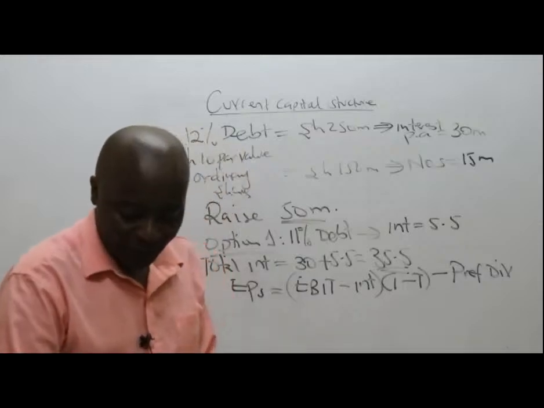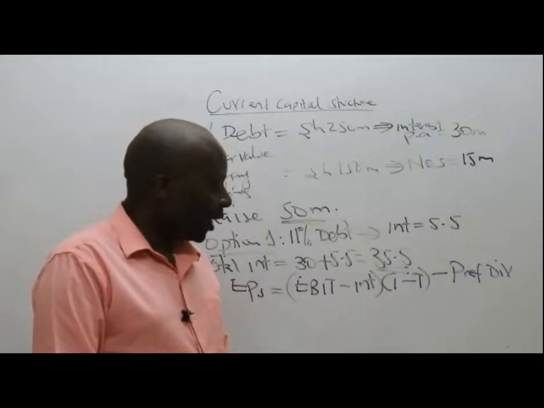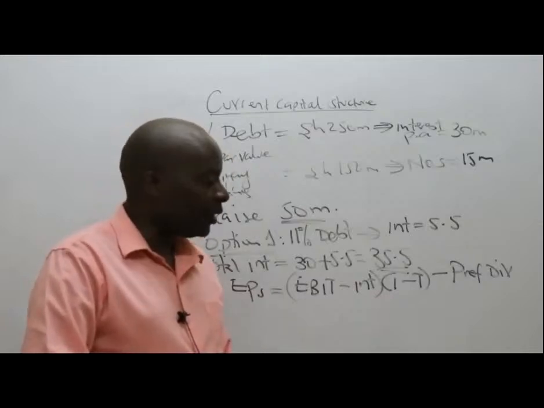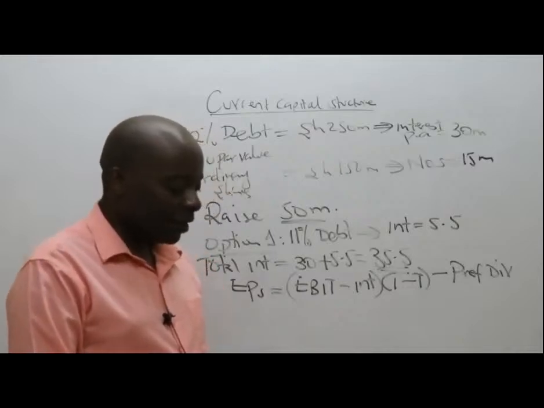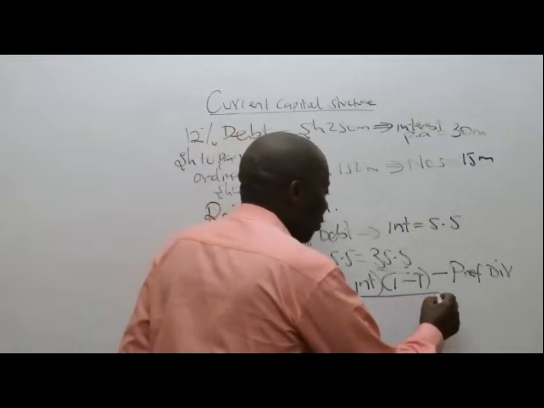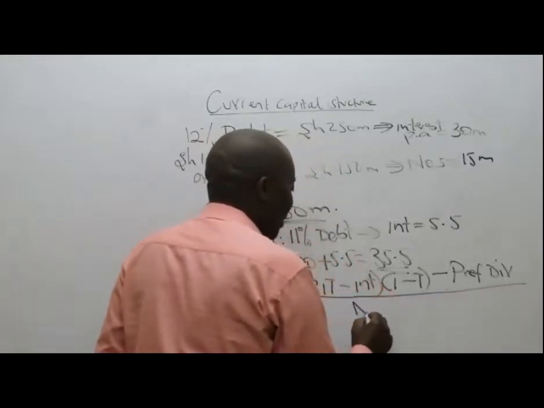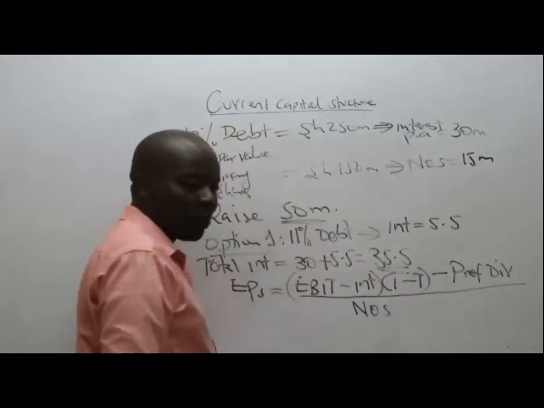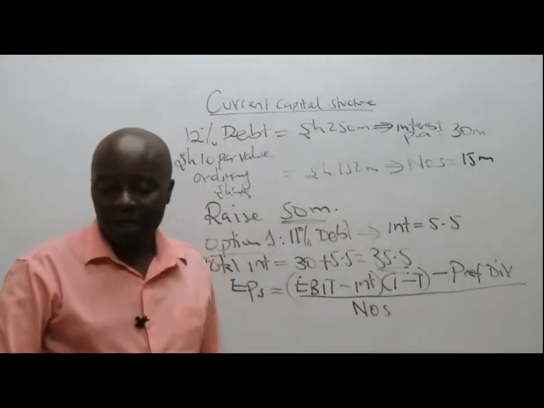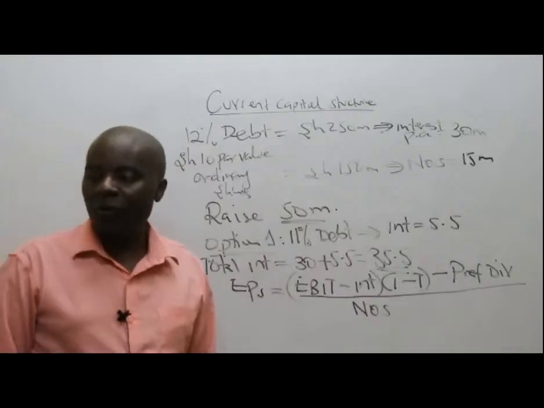EBIT minus interest, less taxation. And then outside, you put preference dividends. Remember, preference dividends are never allowed for taxation purposes. Then divide this by the number of ordinary shares.